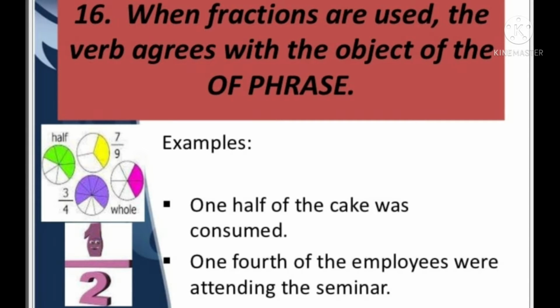When fractions are used in a sentence, the verb agrees with the object of the phrase. 1/2 of the cake was consumed. So what is the object here? Cake is the object. And what is the nature of it? Is it singular or plural? It is singular. So we have to use singular verb. That is why we have used was. 1/4 of the employees were attending the seminar. Object is employees, that is plural. That is why we have used auxiliary were.